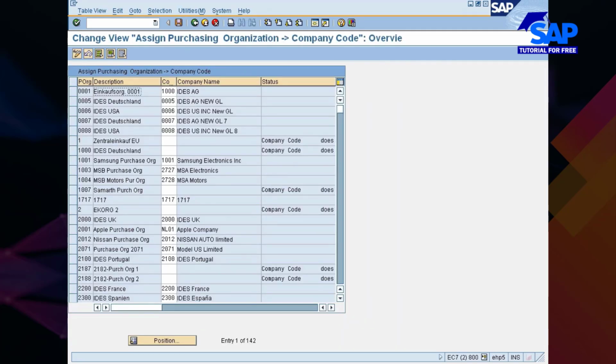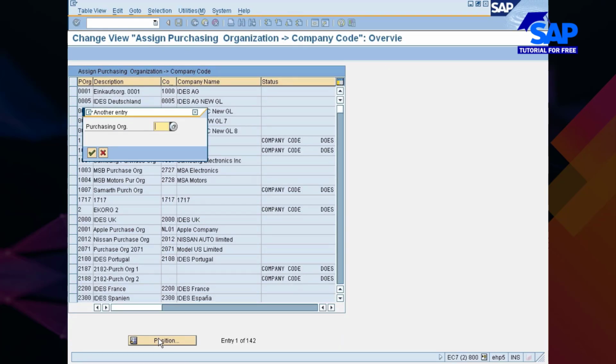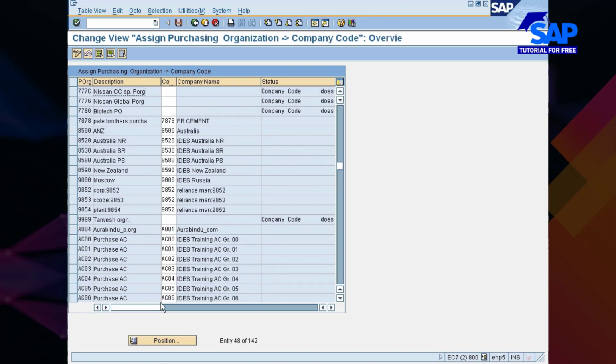I have created two purchasing organizations, right? One is 777C, company code specific purchase organization. You see here, this needs to be assigned to company code. As the name indicates, it's company code specific. What's my company code? 777, right? The second one is global purchasing organization. As the name indicates, this purchase organization caters the needs of all the company codes within Nissan Group. Therefore, you should not assign any company code to this one.